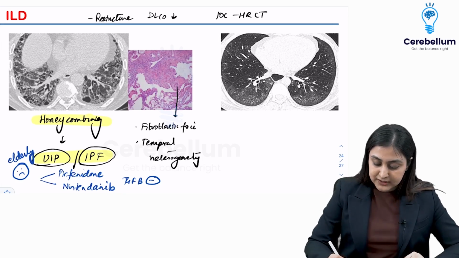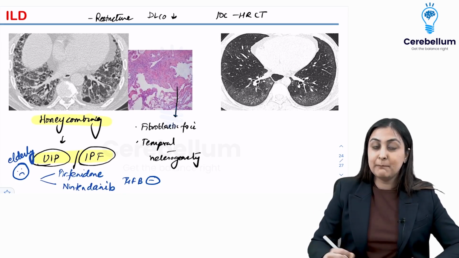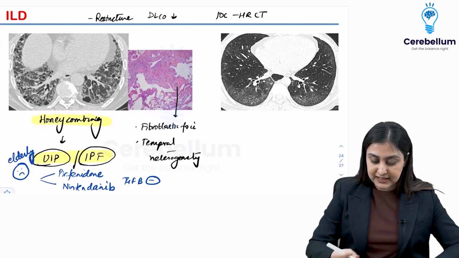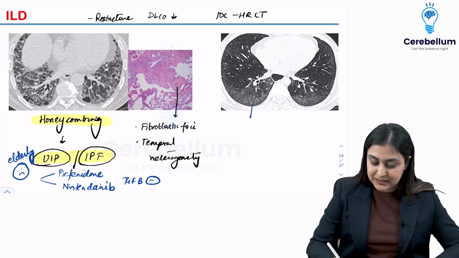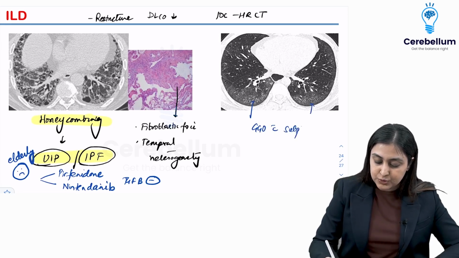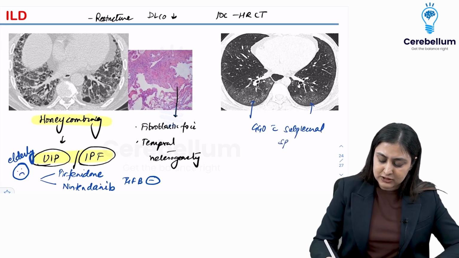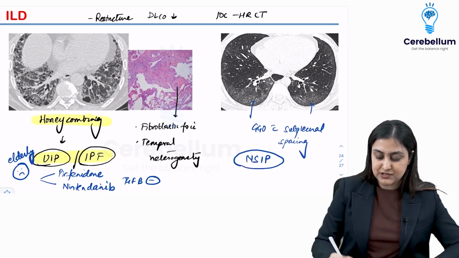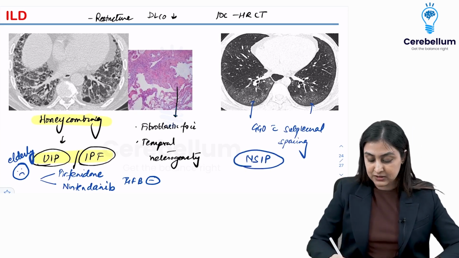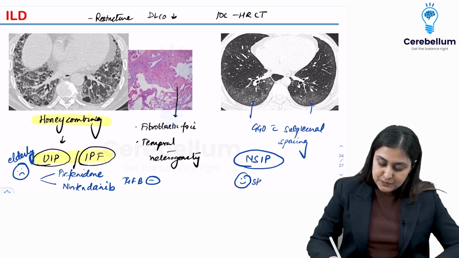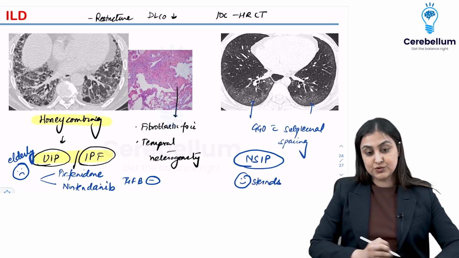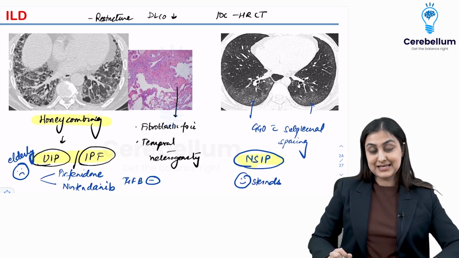Now, if you have another type of ILD where you would be given a middle-aged female with dyspnea, all of these spirometry findings would be given. You see ground glass opacity with subpleural sparing. This pattern is what is known as the non-specific interstitial pneumonitis. Just remember NSIP pattern. This has a relatively good response to steroids and a better prognosis. Okay, so this is UIP, NSIP.